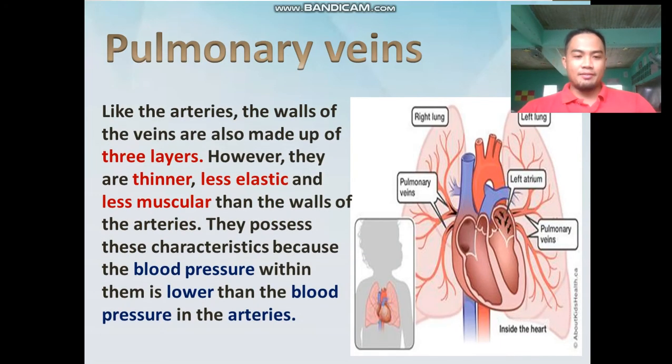So like the arteries, the walls of the veins are also made up of 3 layers. But thinner, less elastic, and less muscular. And they possess these characteristics because the blood pressure within them is lower than the blood pressure in the arteries. So, meaning mas gamay, mas nubo ang iyang blood pressure. Sa arteries kay dagko, mas kusog ang sulog sa dugo so perte ang pressure.